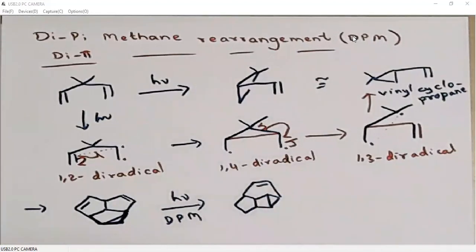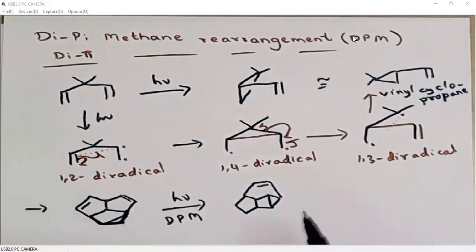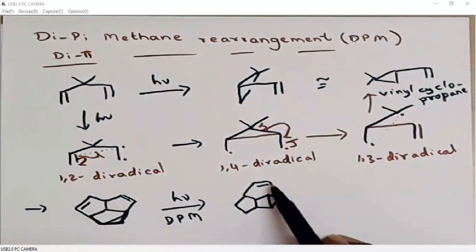I'll tell you how. When this double bond is excited, we will have a 3-membered ring here. Then if this bond undergoes bond breaking, this 3-membered ring will be generated. So this is the bond which is breaking, between these two.